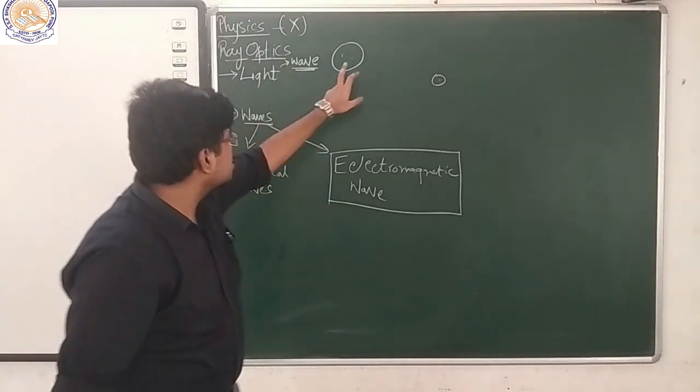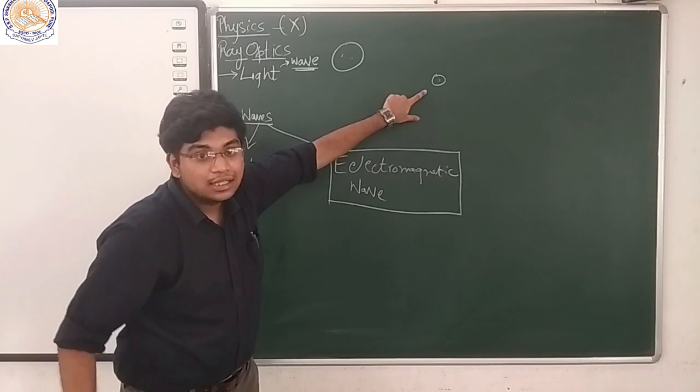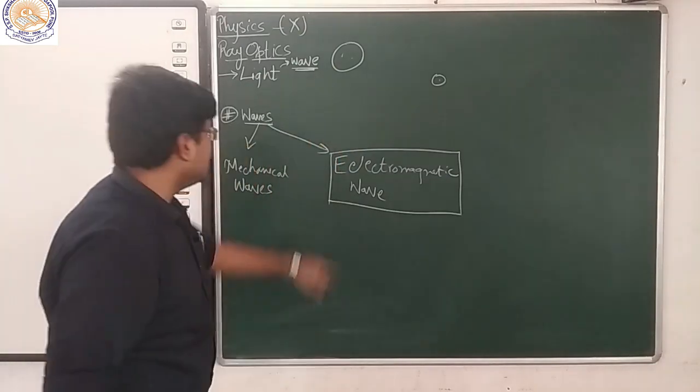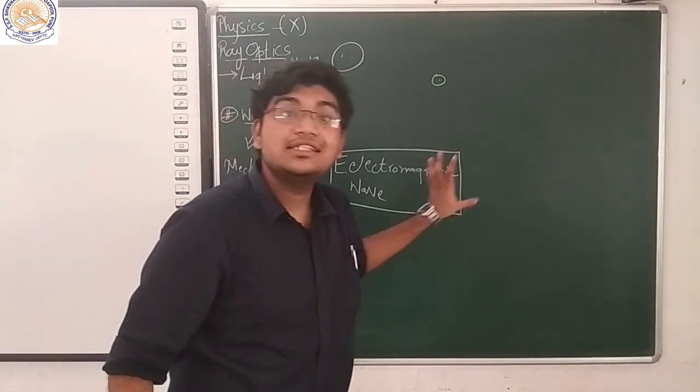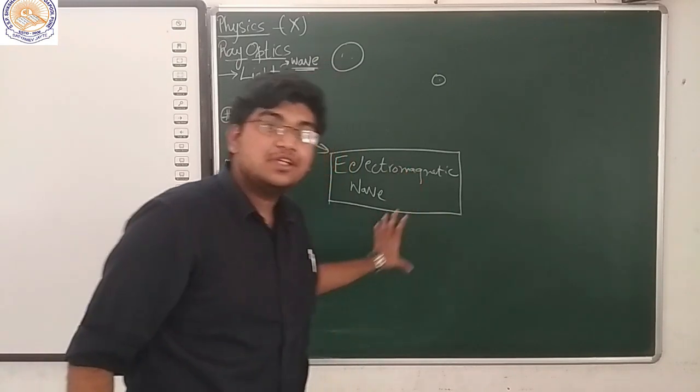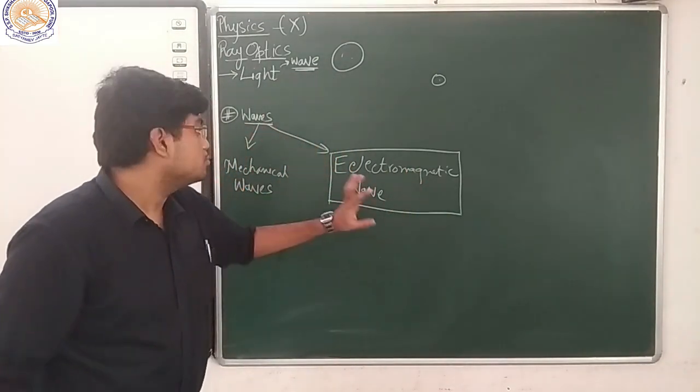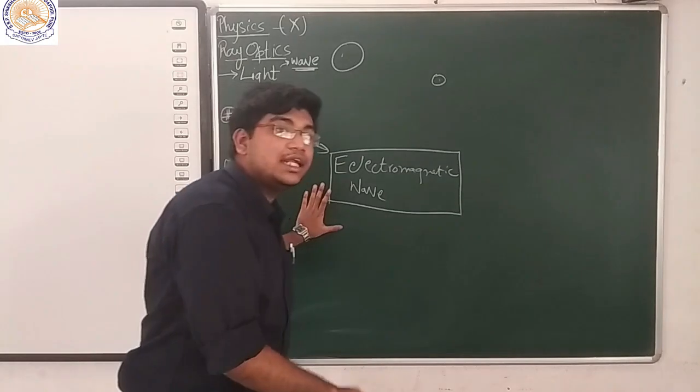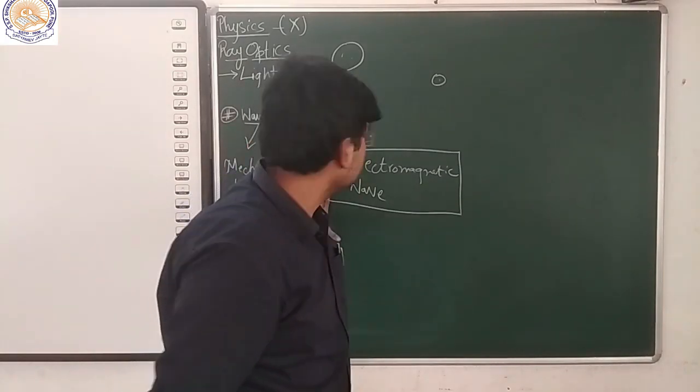So if the light is coming from the sun to the earth, there should be an electromagnetic wave, because this is the only wave which travels through a vacuum, or which does not need any type of material medium.